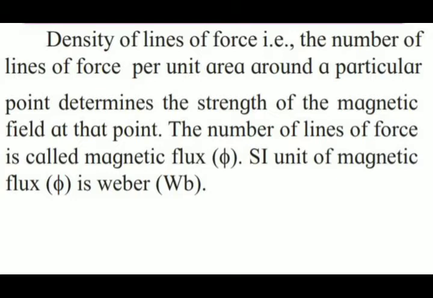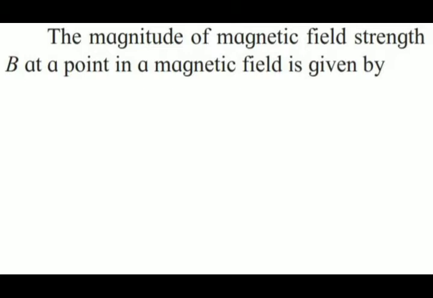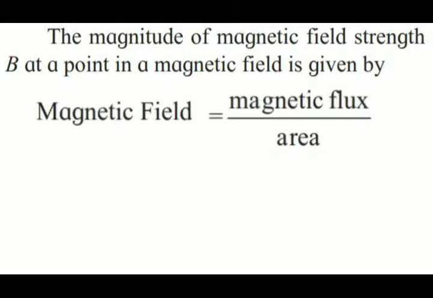So how are we going to define the strength of magnetic field, that is B? Finally we can say that the magnitude of magnetic field strength B at a point in the magnetic field is equal to magnetic flux per unit area.